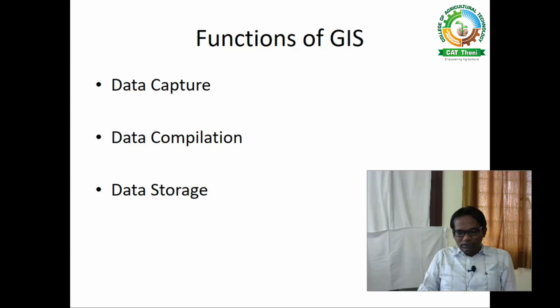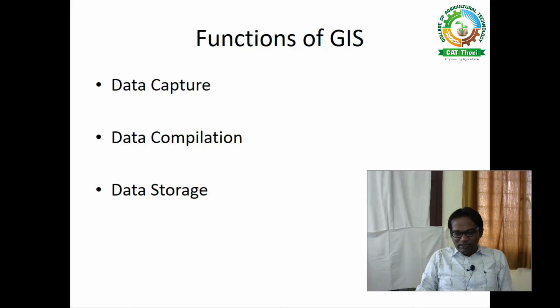Actually, I forgot to speak about the disadvantages. While we are seeing the advantages of GIS, simultaneously we have to see the disadvantages also. The main disadvantage is that it is very expensive. The purchase of GIS software is very expensive, and that is a much higher obstacle for the scientists and technicians who are working in the GIS. That is the main disadvantage.